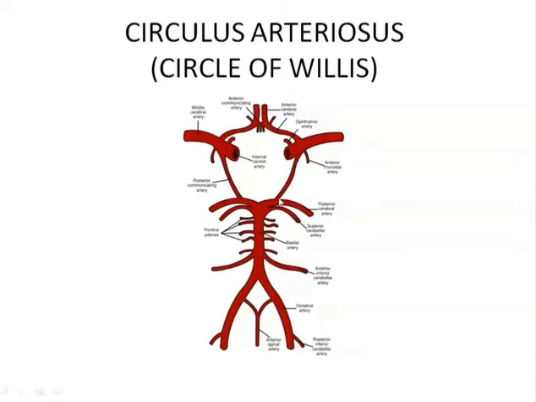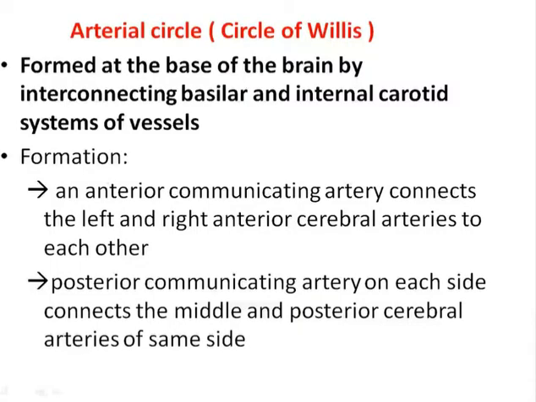So this is the internal carotid artery, which divides into the middle cerebral and the anterior cerebral artery, and again the anterior cerebral arteries unite together with the anterior communicating artery. This is the diagrammatic representation of the circulus arteriosus or circle of Willis. It is formed at the base of the brain by interconnecting the basilar and the internal carotid system of vessels.